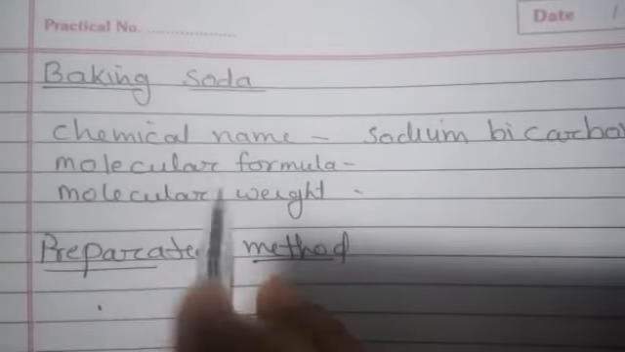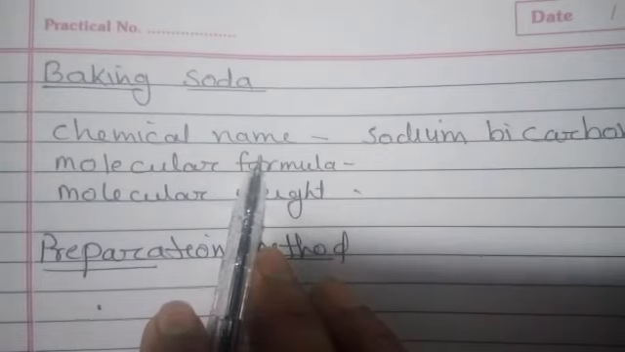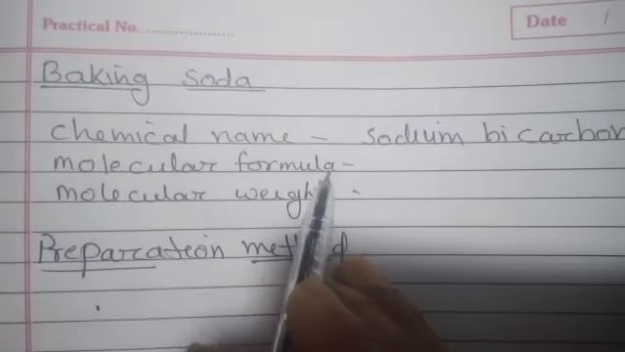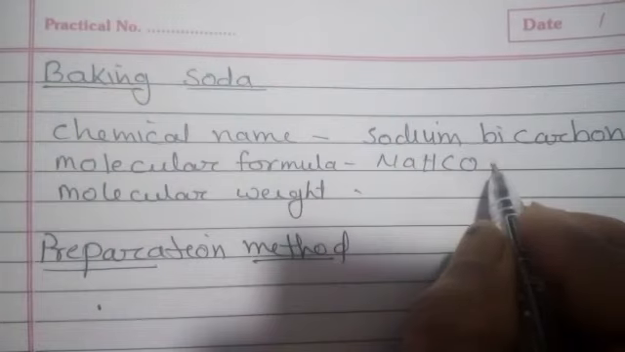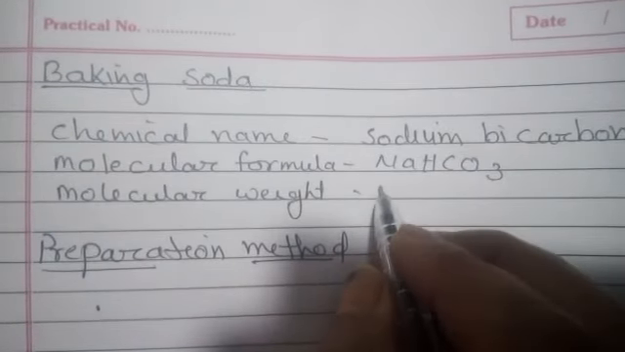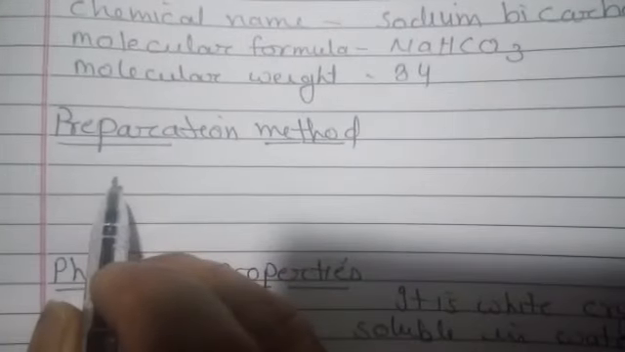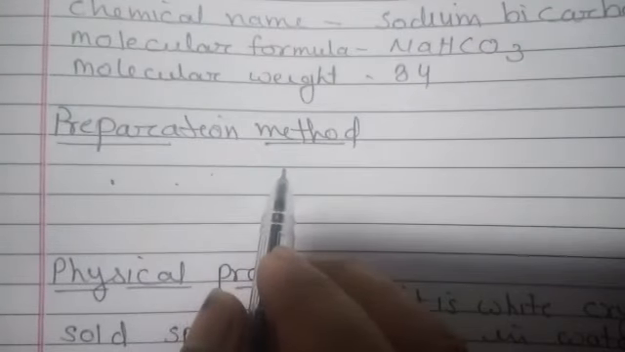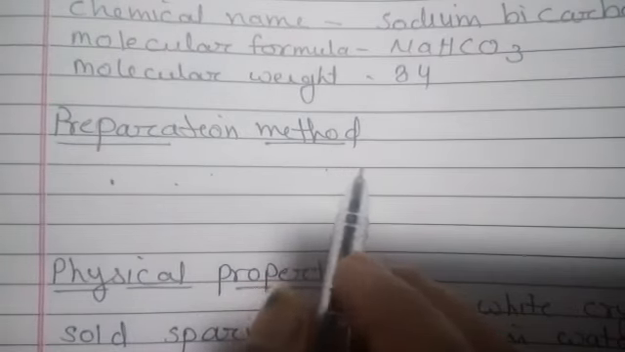Baking soda. The chemical name of baking soda is sodium bicarbonate, the molecular formula is NaHCO3, and the molecular weight is 84. And the preparation method: it is prepared by passing carbon dioxide in a concentrated solution of sodium hydroxide or sodium carbonate.